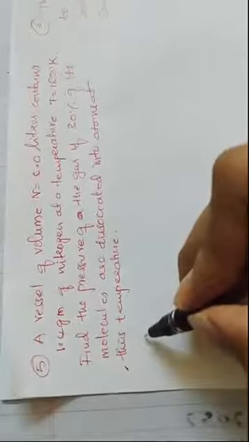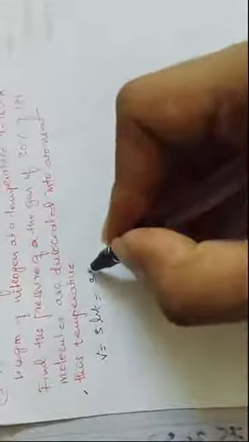See the next question. A vessel of volume V equal to 5 liter contains 1.4 gram of nitrogen at the temperature T equal to 1800 Kelvin. Find the pressure of the gas if 30% of its molecules are dissociated. That means N2 gas, nitrogen molecules, will be converted into atoms at this temperature. They have given the volume as 5 liters. So 5 liter can be converted into 5 into 10 raised to minus 3 meter cube.